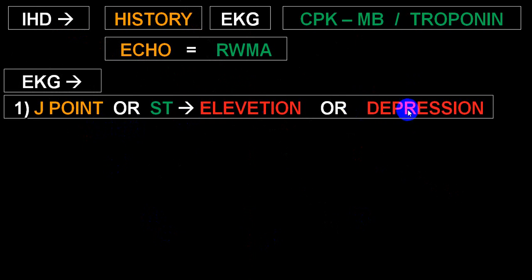ST segment depression will be more common in unstable angina and non-STEMI, while ST elevation will be more common in STEMI, that is acute MI, and it will also be seen in STEMI equivalents as well as STEMI mimics.